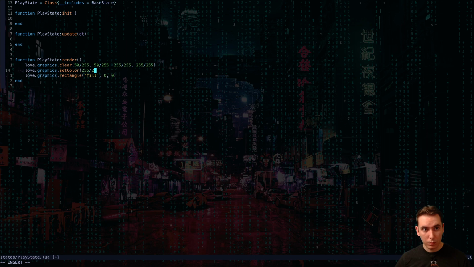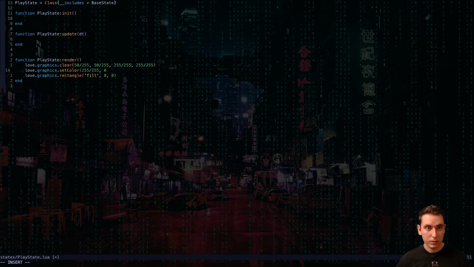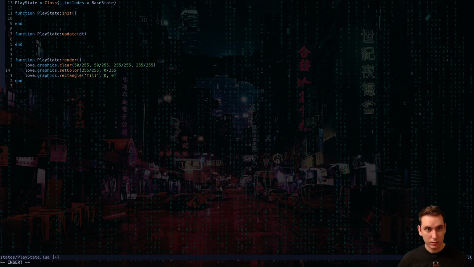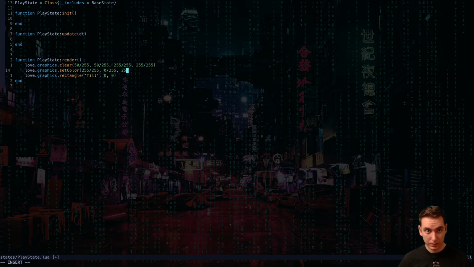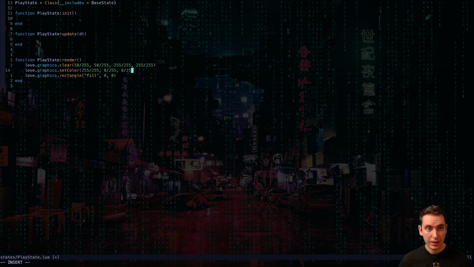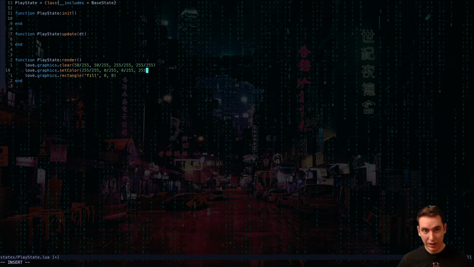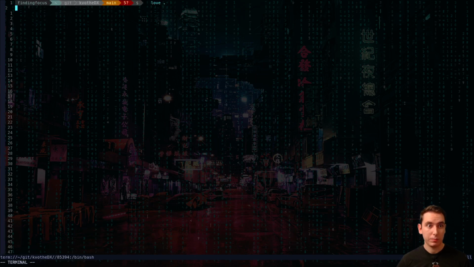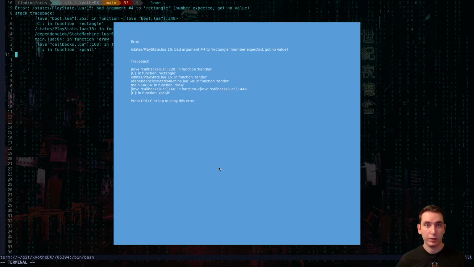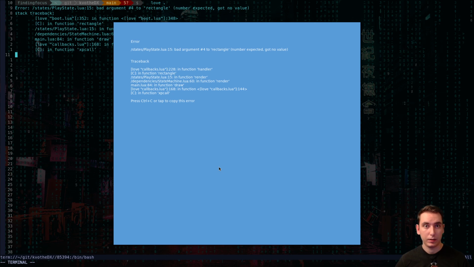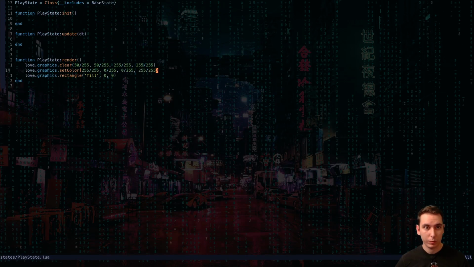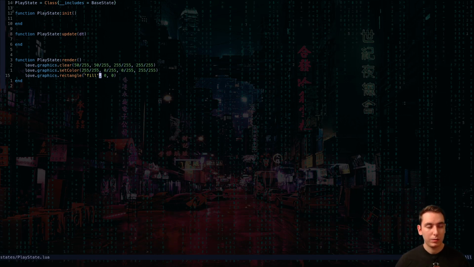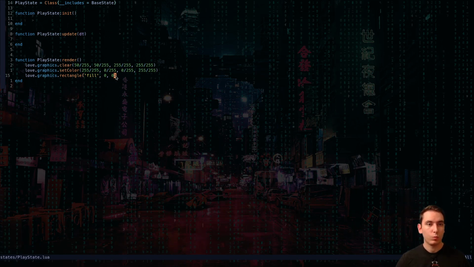So full on the R, 0 on the G, 0 on the B, RGB, and then full alpha for transparency. Let's see if we're doing that right. And we're not. Rectangle number expected, argument 4, so we need a fourth argument. There's another argument to love.graphics.rectangle, which is the width and height.